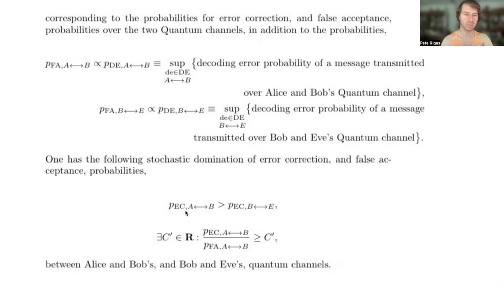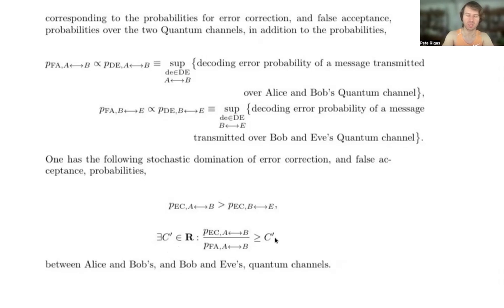Namely, like we've been saying, the probability of error correction, despite the fact that there's more noise over Alice and Bob's channel, strictly dominates, and constitutes the first stochastic domination, the probability of error correction over Bob and Eve's quantum channel, in addition to the fact that there exists some C prime in R such that the ratio of the probability of error correction to the probability of false acceptance, both over Alice and Bob's quantum channel, is bounded below by C prime.